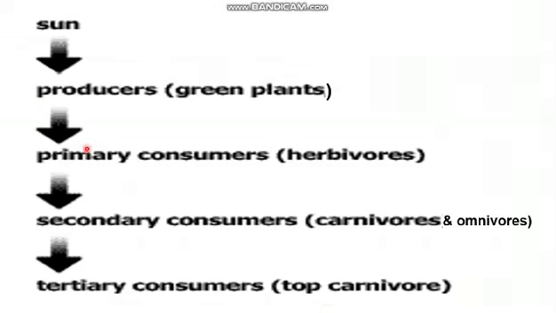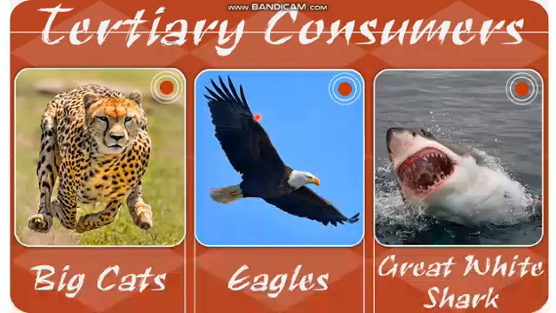But if I eliminate one of them, the whole chain will be disturbed. For example, if I eliminate producers from this chain, what will this herbivore eat? If there will be no herbivore, what will these guys eat? There will be nothing for them to eat. If they will not be there, then on whom will this tertiary feed? So they all are very important to each other, and eliminating any one of them might disturb the whole food chain. That is why we call it a food chain, where everybody is important to each other.